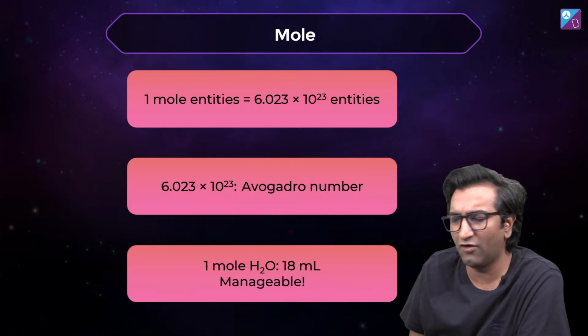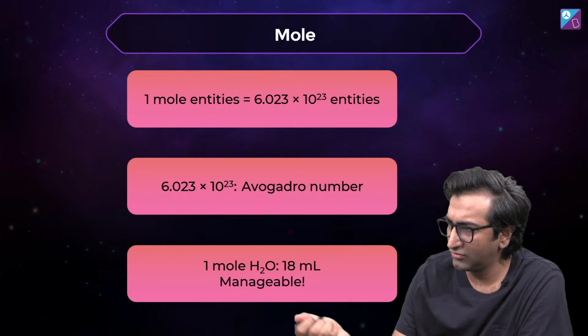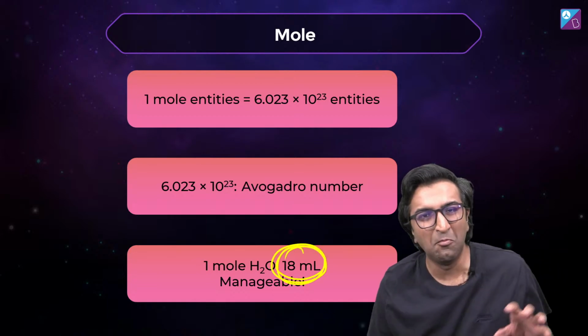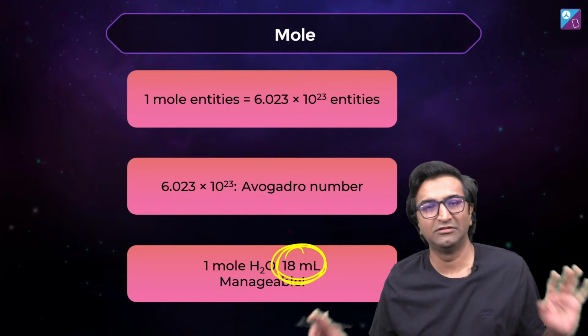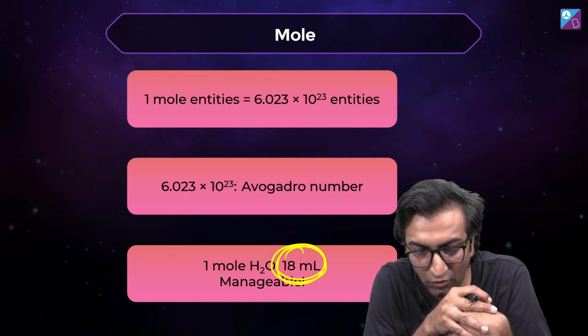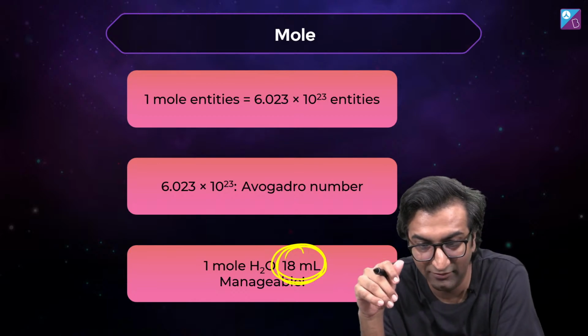Someone said that 1 mole of water weighs some amount. Someone said it on the 9-10 channel. So I'm saying that 1 mole of water is 18 milliliter. Okay, fine. Let's go, finally a number that is relevant. Avogadro number. What is Avogadro number? Shoaib, good question. We'll talk about that.